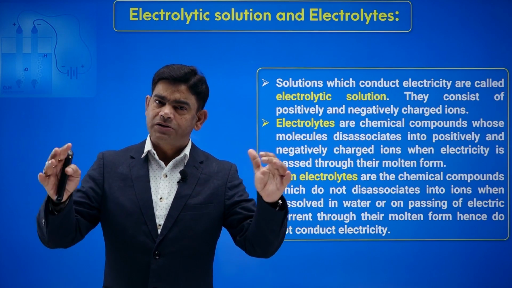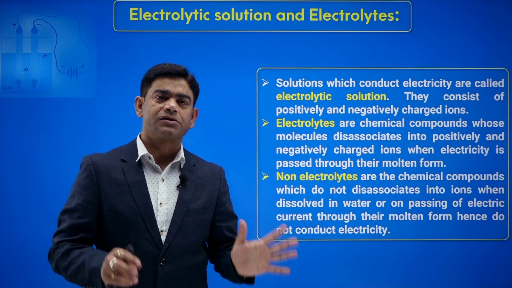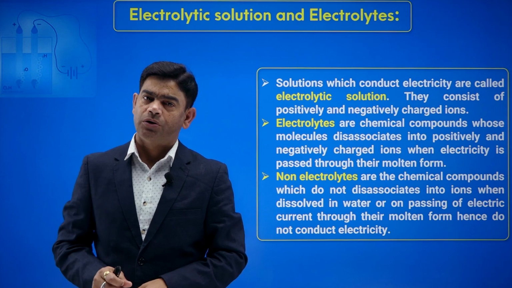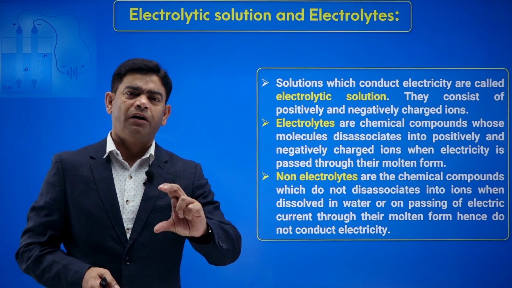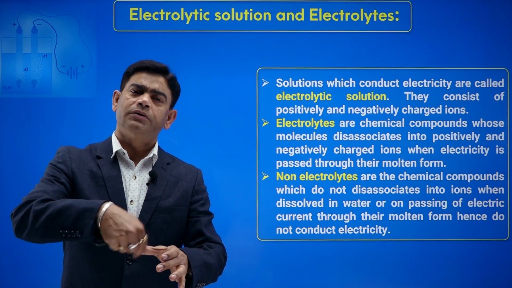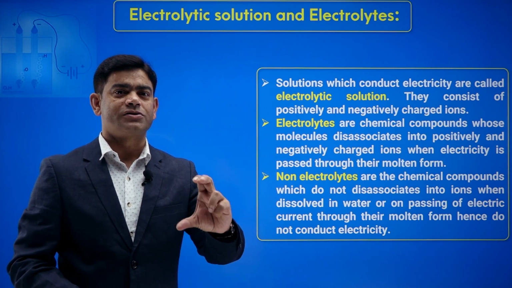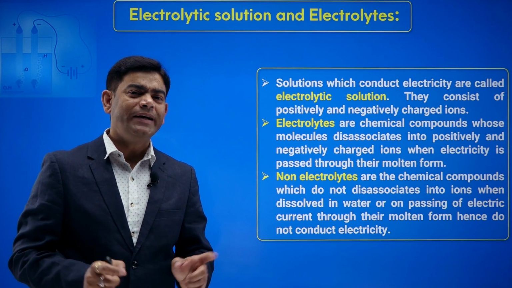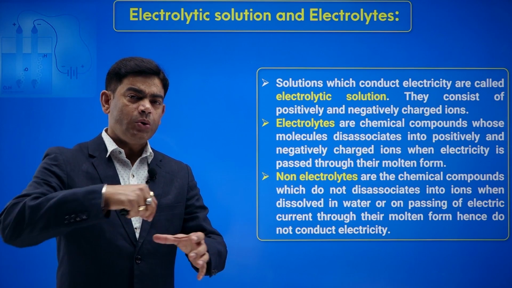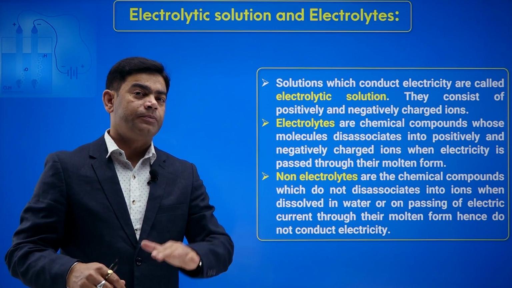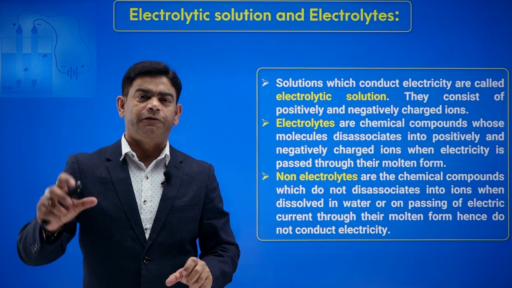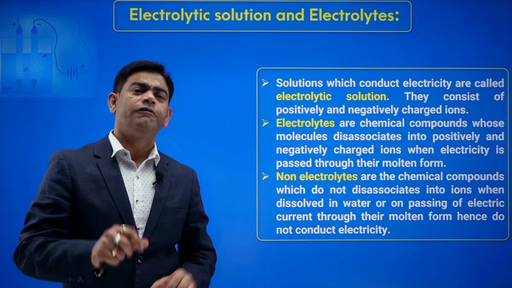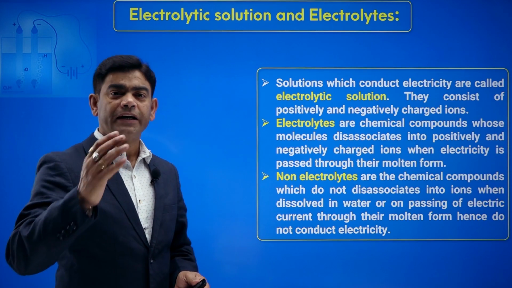Electrolytic solution: any solution that conducts electricity is called an electrolytic solution. Okay, you can prepare an electrolytic solution yourself. Simply take 100 ml of water, add a spoon of salt, dissolve it. It is an electrolytic solution because it is going to conduct electricity. How? Why does it conduct electricity? Because when you added salt in that water, it produced positive and negative charges in the solution. So an electrolytic solution consists of positively charged particles and negatively charged particles.